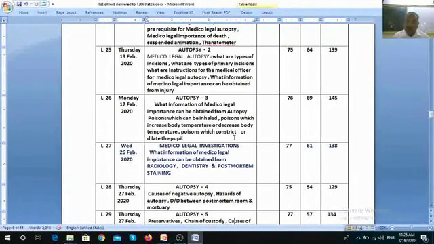And even if the cause of death is obvious in one of the regions, in spite of this, all the three cavities of the body have to be opened. For example, cranial cavity, thoracic cavity, and abdominal cavity. Even if the cause of death is obvious, the doctor has to open all the three cavities.